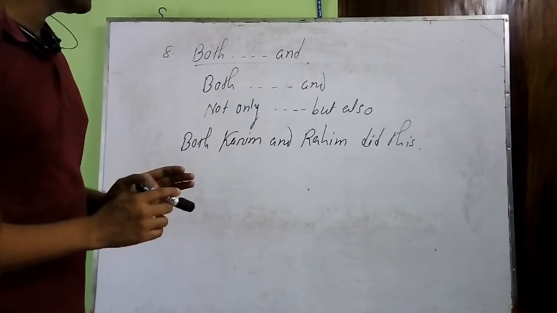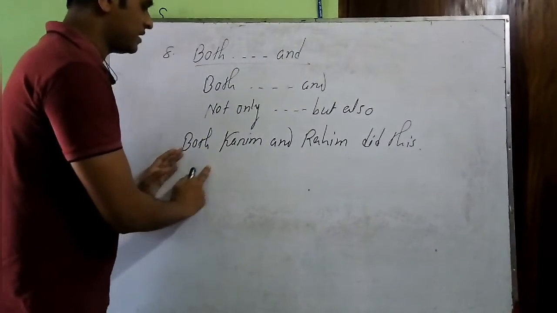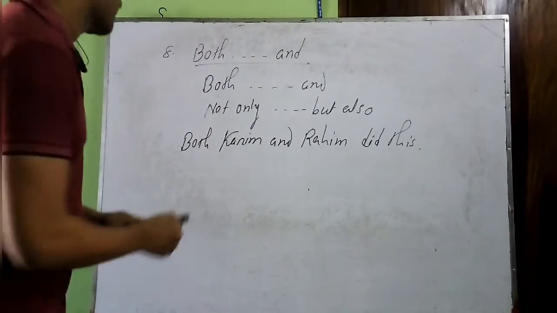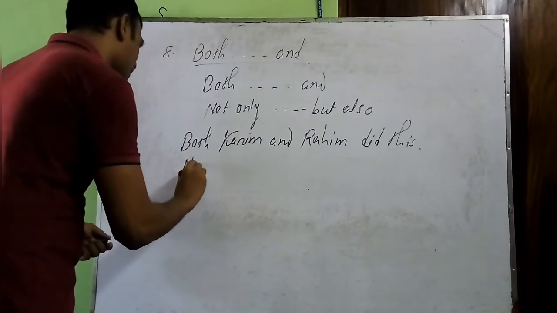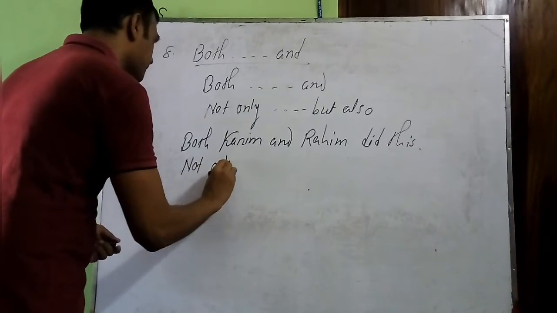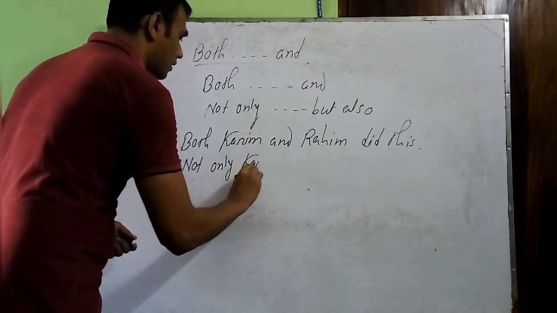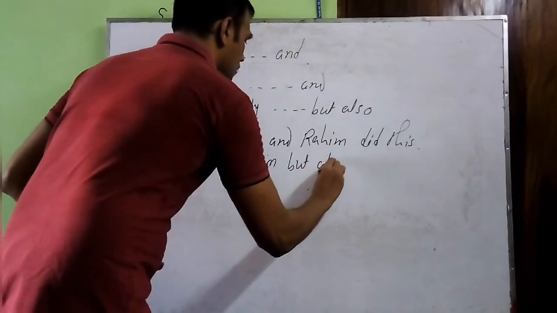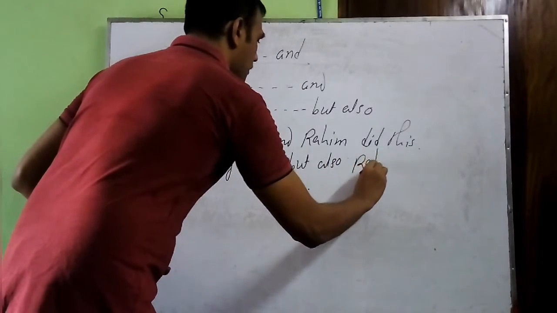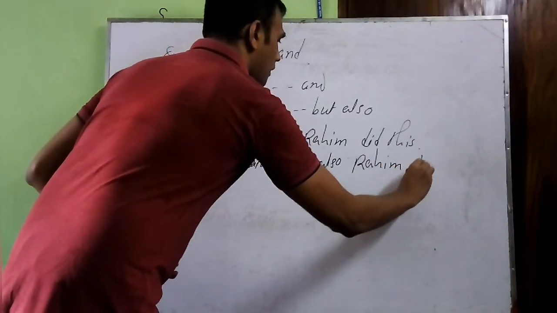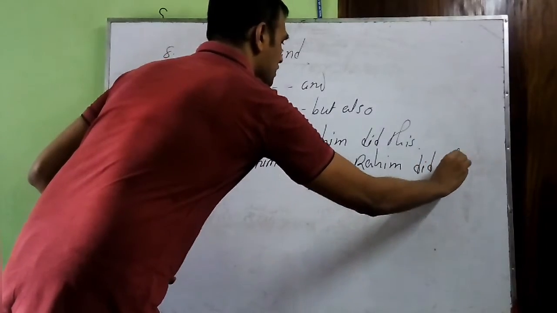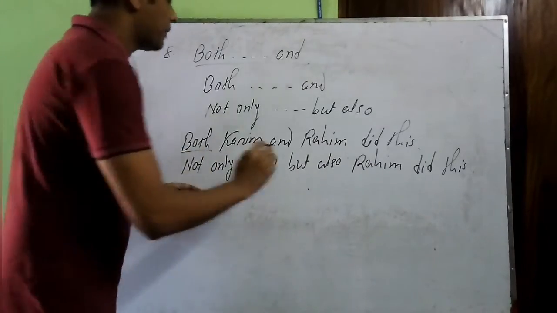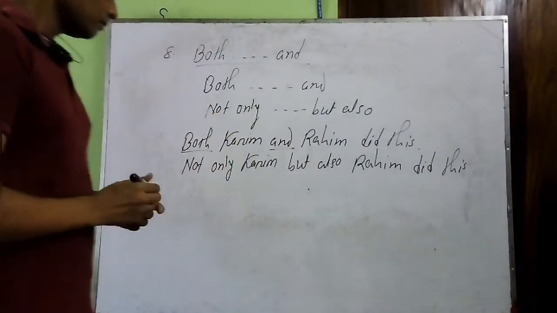So what we have to do here, we have to change this both into not only and this and into but also. Then the sentence will be a negative one, like not only Karim but also Rahim did this. Full stop. So here we are putting not only instead of both and but also instead of and.